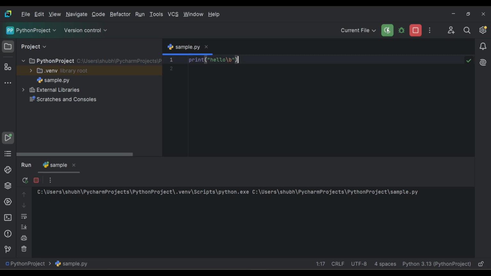So let's check. Instead of hello we have hell. So o is omitted. Why? Because we have backslash b. What if I write it 2 times? Then first o will be removed and then l will be removed. So we will have hel. We can see. So these are all about the escape characters.